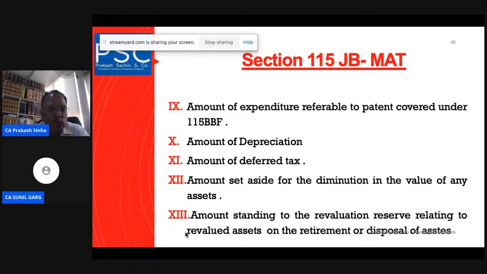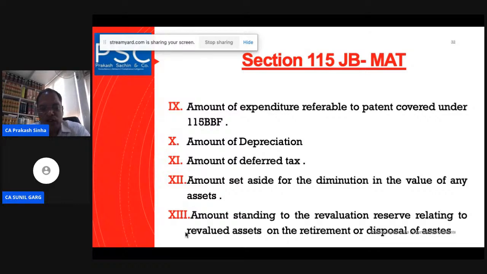has to be taken out from the profit and loss account. Then the amount of depreciation, whatever depreciation is there as per the company, we will take away. Amount of deferred tax which has been debited has to be added back for the purpose of book profit. Amount set aside for the diminution in the value of any asset. If any asset has been devalued, or we have debited some amount in the profit and loss account for that, this amount also has to be added back here.